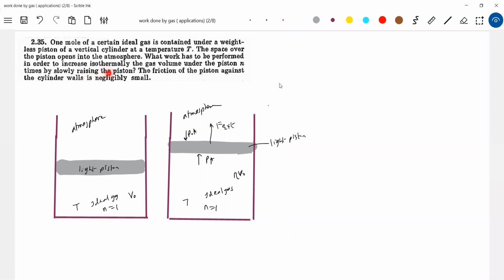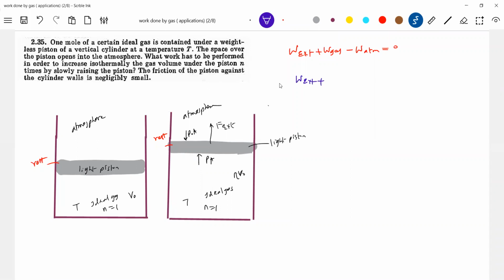By slowly raising the piston, the external agent will exert a force. It is moved from rest to rest. Slowly, it was at rest initially and finally it is at rest. So work done by the external agent plus work done by gas minus work done by atmosphere, all set equal to 0. Work done by the external agent is what has to be determined.